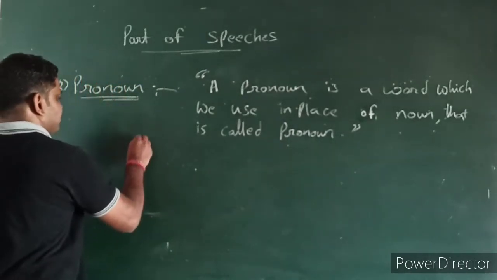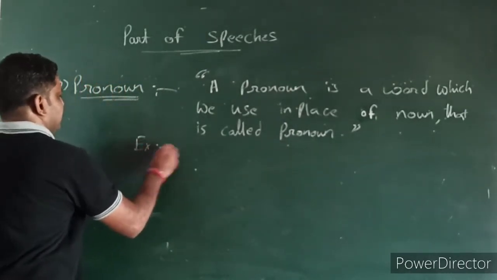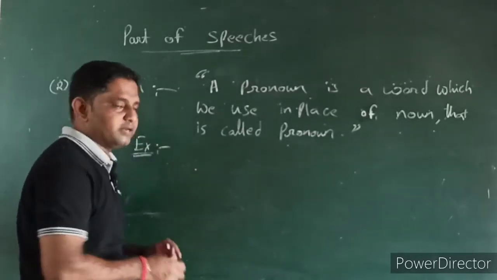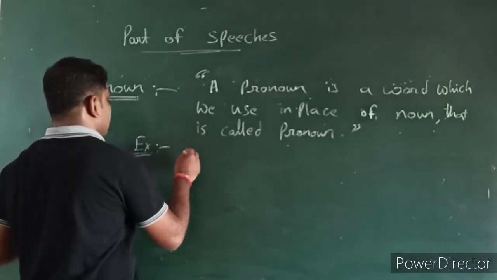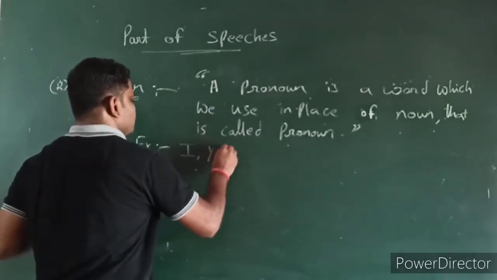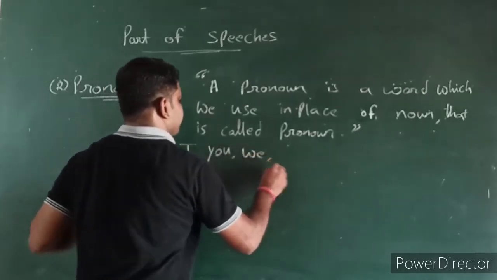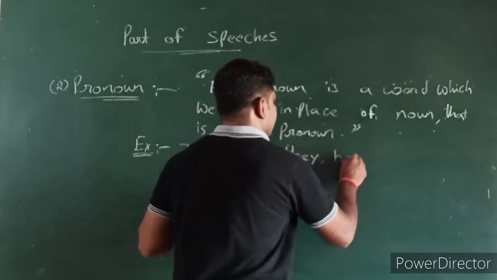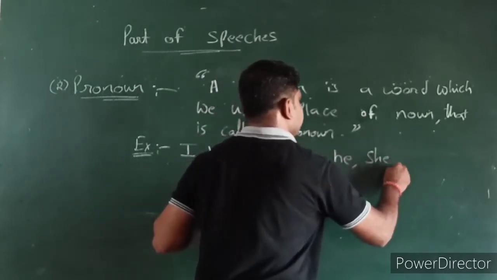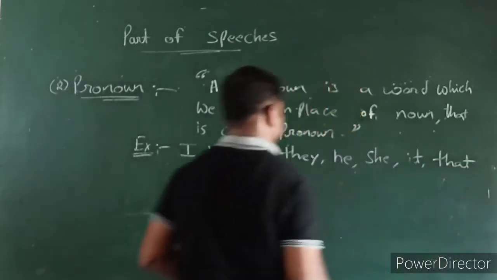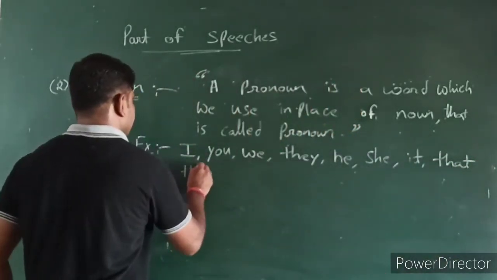Guys, we have examples over here. Through the examples you will understand better. First we will see the main pronouns. What comes into the pronoun category? I, you, we, they, he, she, it, that, this.